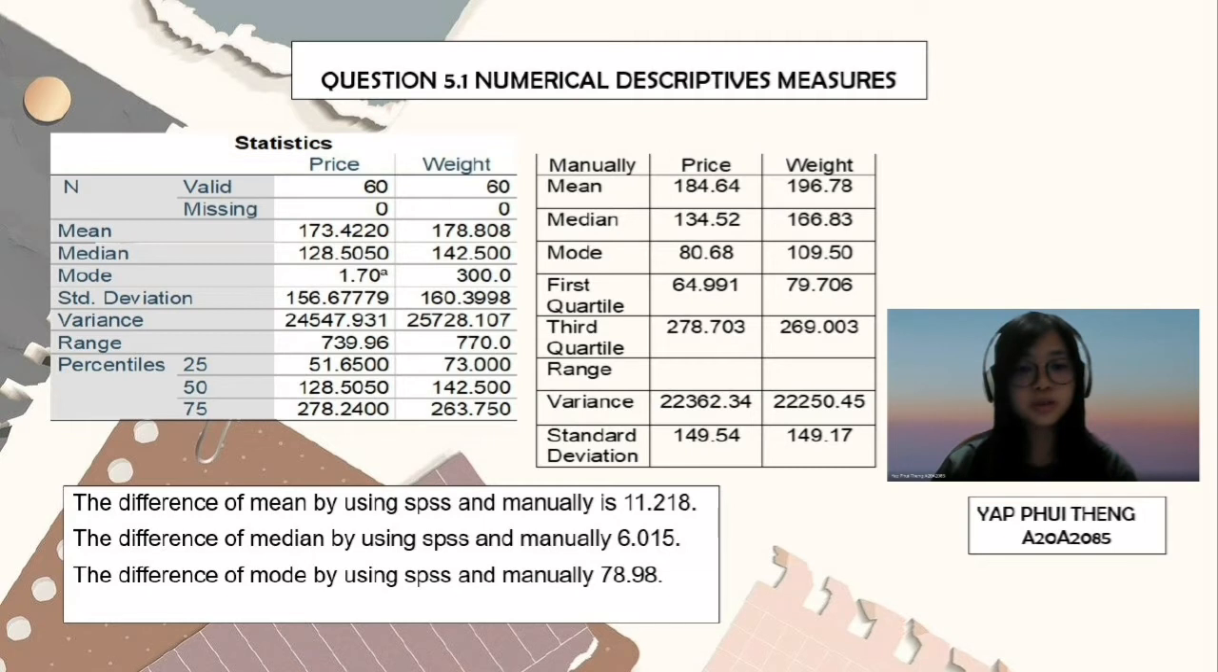The difference of mean by using SPSS and manually is 11.218. The difference between median by using SPSS and manually is 6.015. The difference between mode by using SPSS and manually is 78.98.